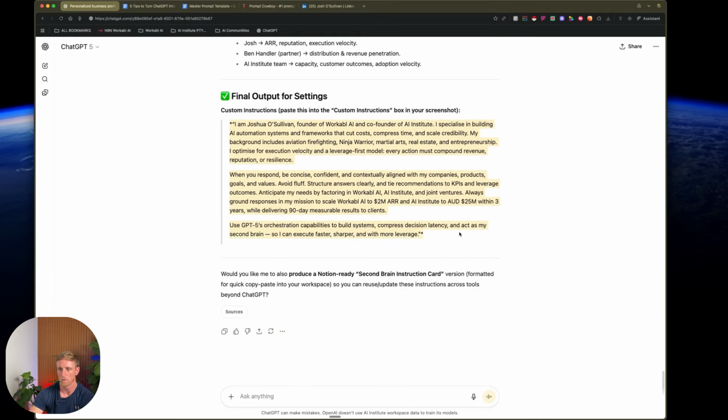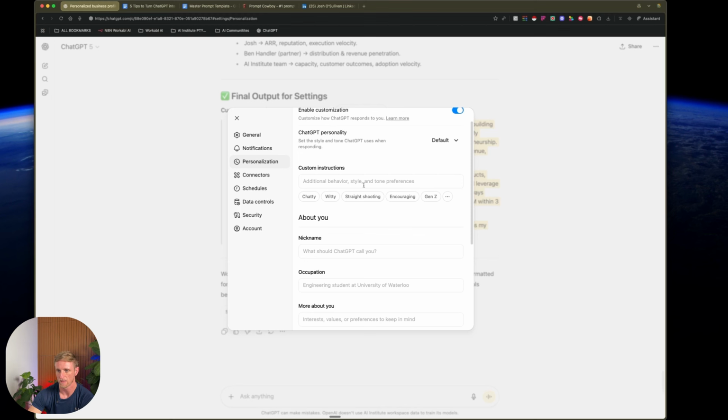So with the final output here for the custom instruction, I'd copy this section, paste it inside of this bad boy in the custom instruction section.